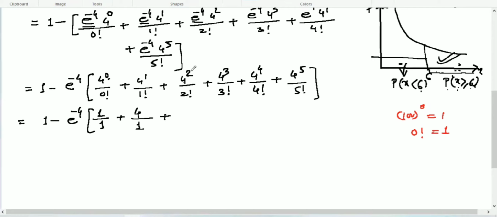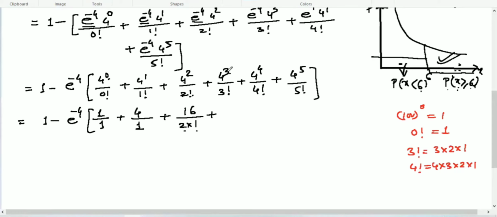Now plus 4 squared means 4 multiplied by 4, and 2 factorial means 2 multiplied by 1. For any factorial, if I want to write 3 factorial, it is 3 multiplied by 2 multiplied by 1. If I want to write 4 factorial, it is 4 multiplied by 3 multiplied by 2 multiplied by 1. This way we go on. You can write straight 4 multiplied by 4, 16 here, and here 2 multiplied by 1.